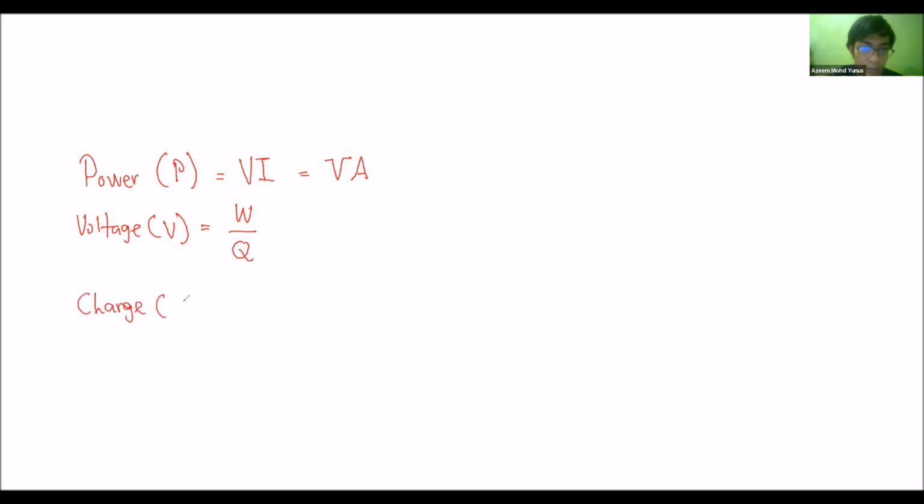Charge is Q equal to current times time. In this case, we can define charge because both of the units are in base quantity already, so it becomes ampere second.